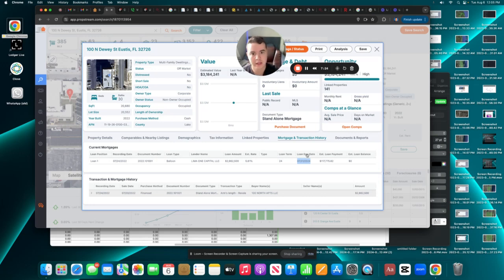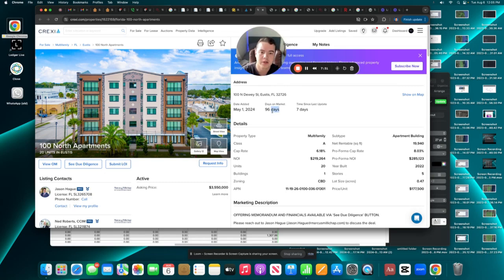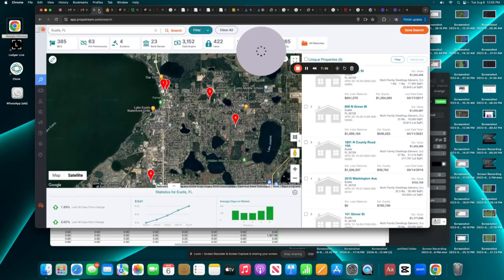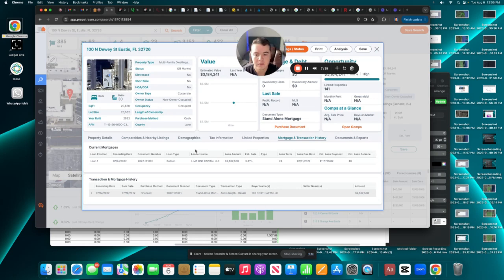This loan's been due, so the lender is extending with the owner. This loan should have come due. Obviously the owner's trying to sell this. It's been on market for 100 days, so he's trying to get rid of it. The loan's already come due, so the lender is already extending it with the current ownership.